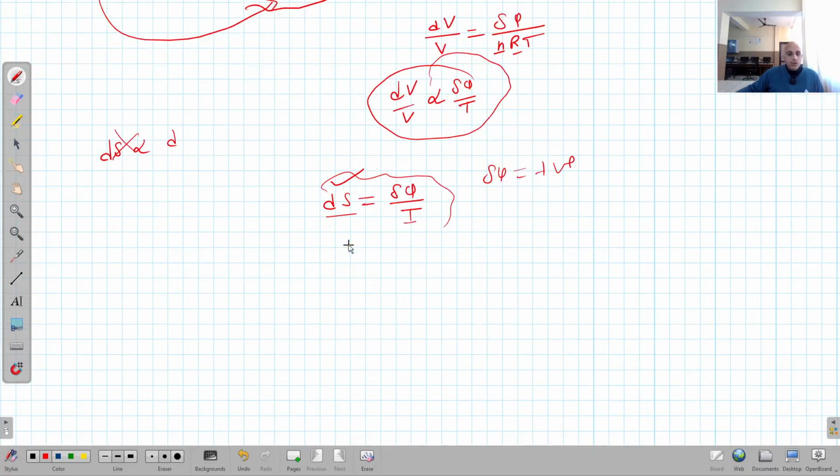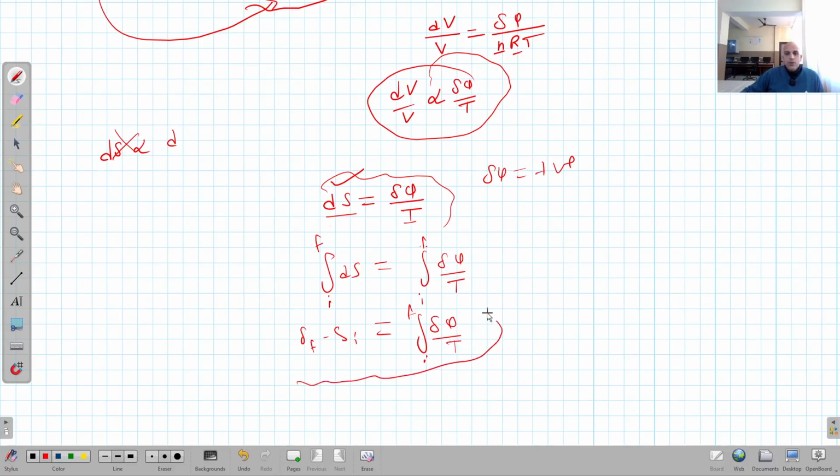Right. So if I want to get the total change in the entropy of the system when the system goes from an initial state to the final state, then I can integrate dS from initial state to final state, that is equal to the integration from initial state to final state of delta Q upon T. So it will give me S final minus S initial, that is equal to the integration from initial to final of delta Q upon T. So this is the required relation for the change in entropy.